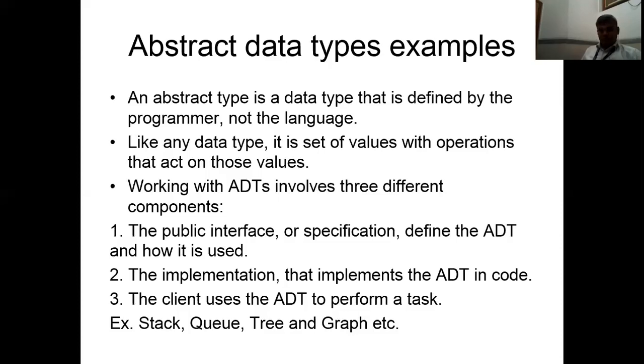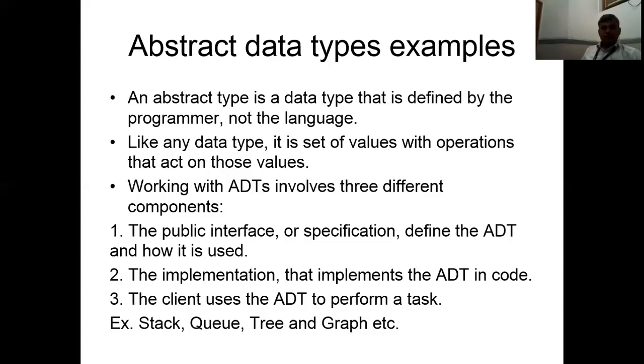With the help of an example, we can understand the concept more. For example, take the stack kind of data type. Stack is not a primitive data type, that is, it is not an inbuilt data type. It is a concept that we first have to describe. We say stack is a last-in, first-out type of concept.